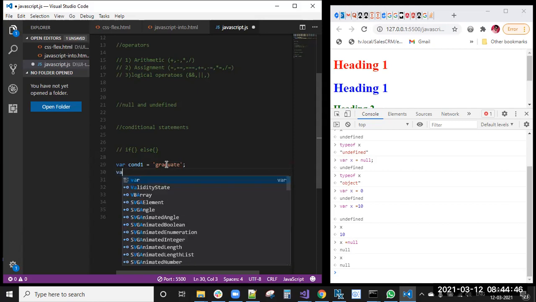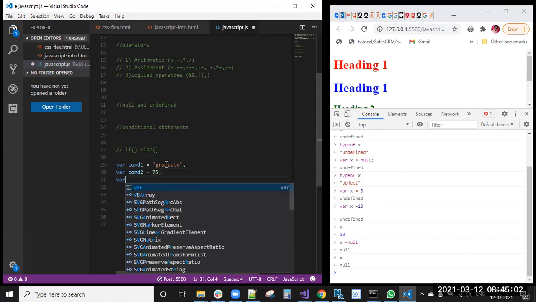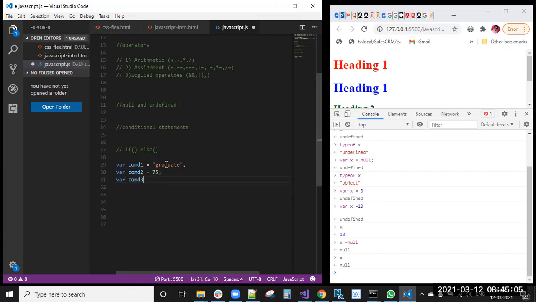Candidate should be graduate. Condition two is academic percentage greater than 75, so I'm making it as 75. Next, where condition three: the student is a computer science student. Computer science. So these are the three conditions. Now we need to write. You can see now how we are writing these conditions.